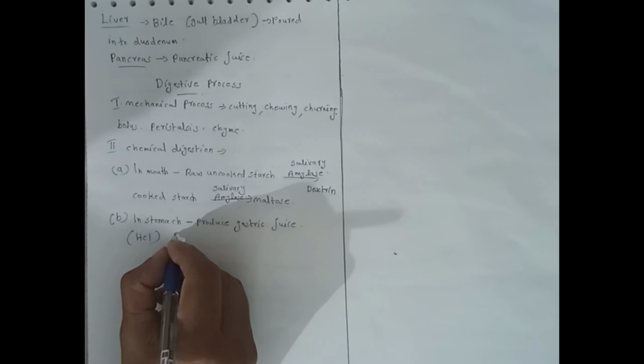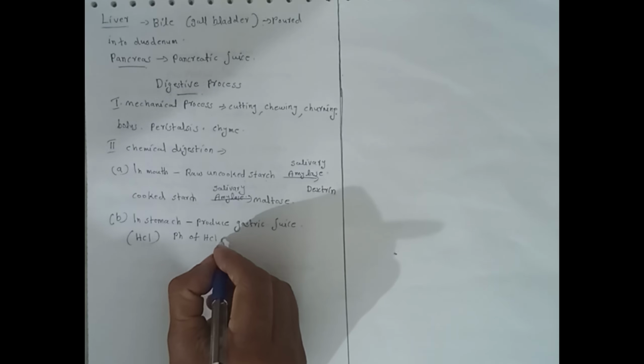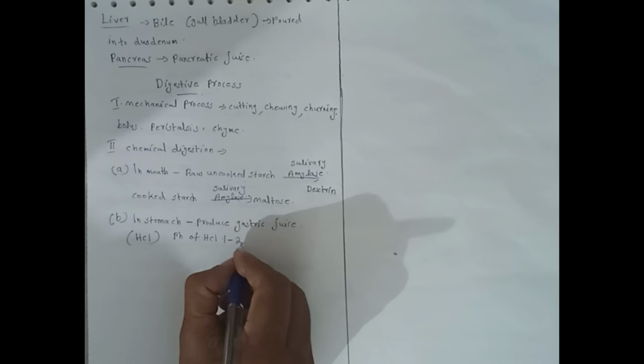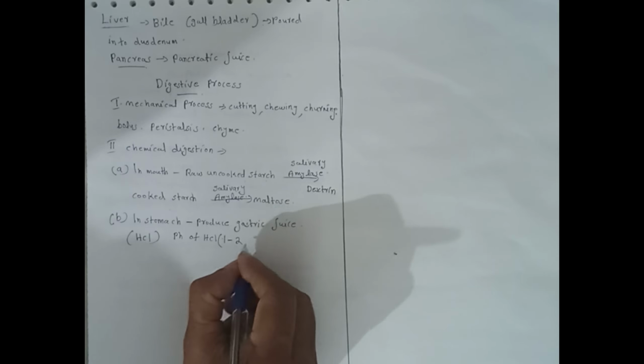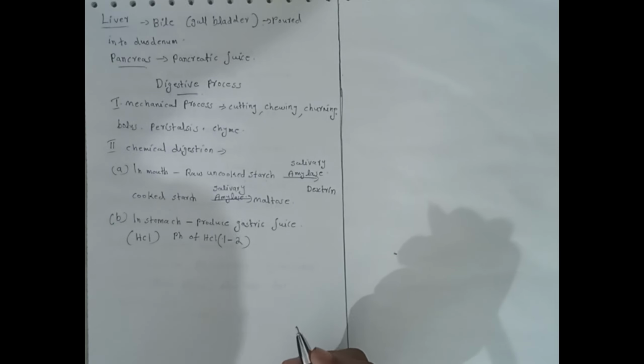HCl is produced by the oxyntic parietal cells of the stomach wall. The pH of HCl is 1 to 2.